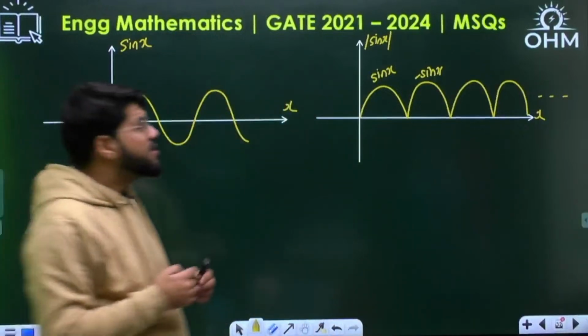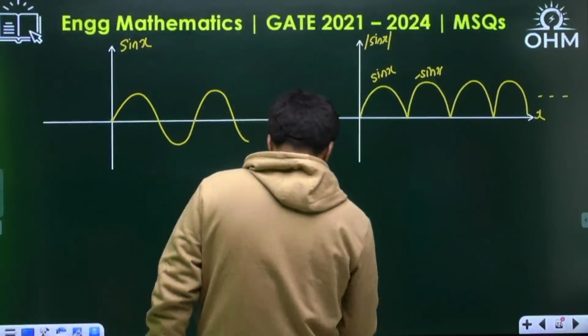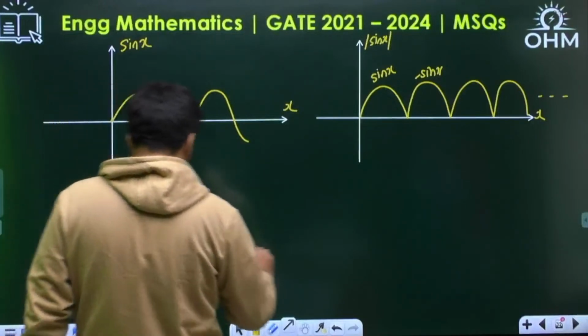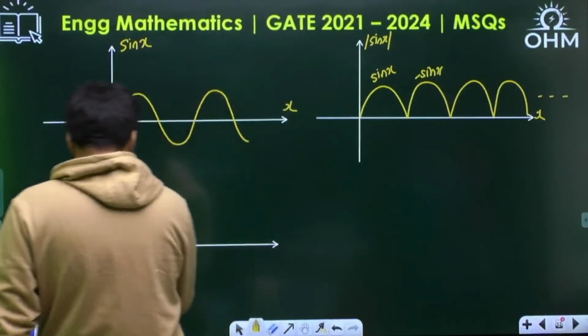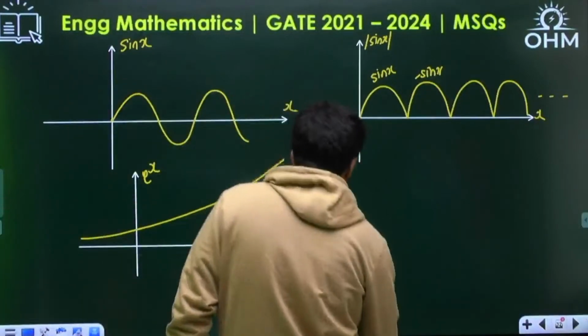Now, this is modulus sin x, but my question is asking e power x into modulus sin x. What is e power x? That also we know. E power x is an exponentially growing function, an exponentially increasing function.